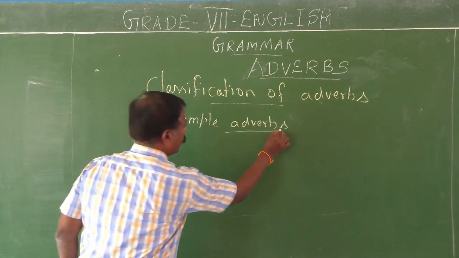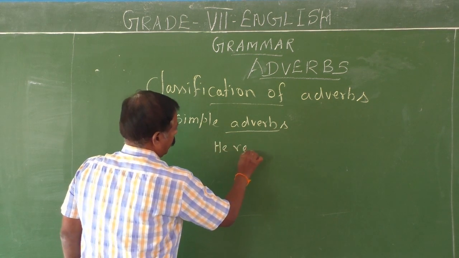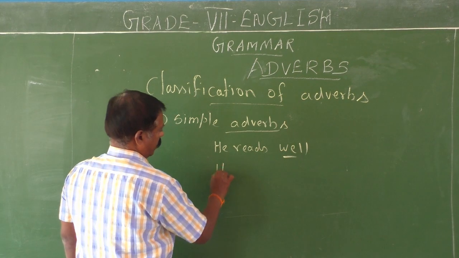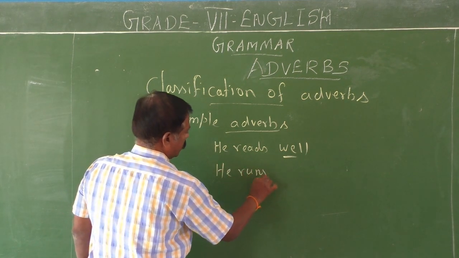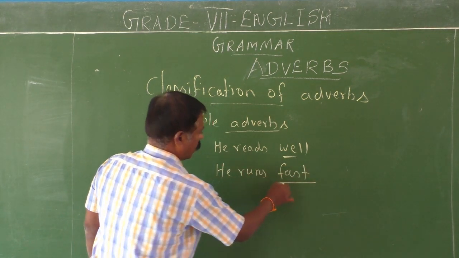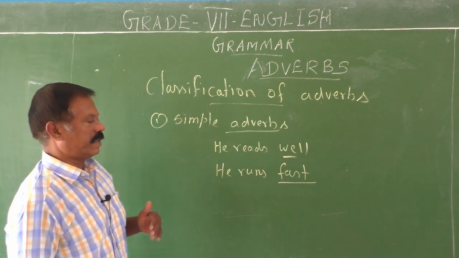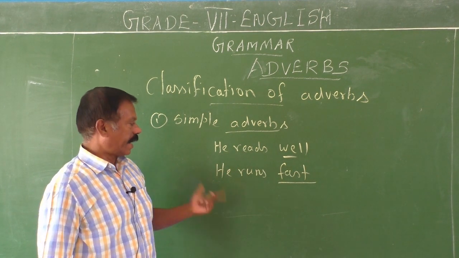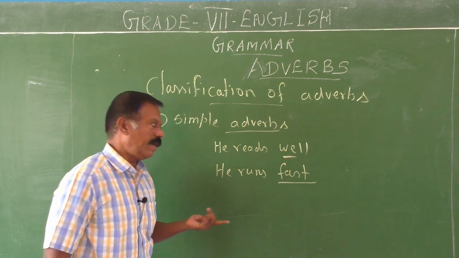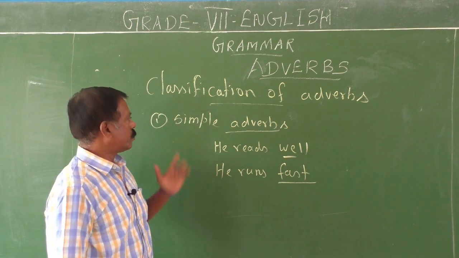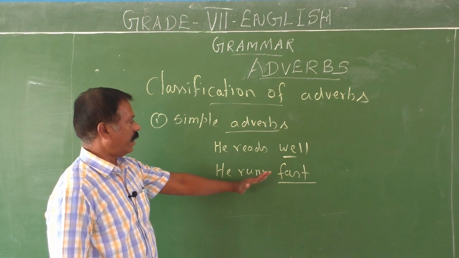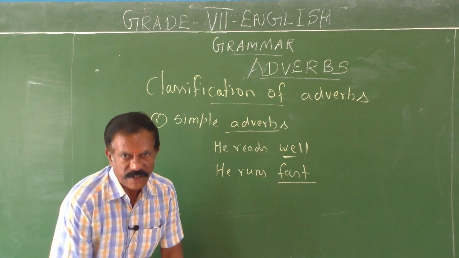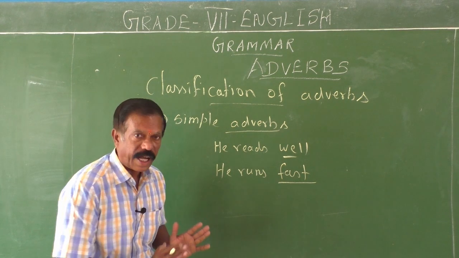See, simple adverbs. He reads well. It's an adverb. He runs fast. Okay. Go through these 2 examples. Reads is a verb, well is an adverb. Runs is a verb, fast is an adverb. So these 2 adverbs, well and fast, are called simple adverbs. They just do the function of an adverb. Therefore, they are called simple adverbs.